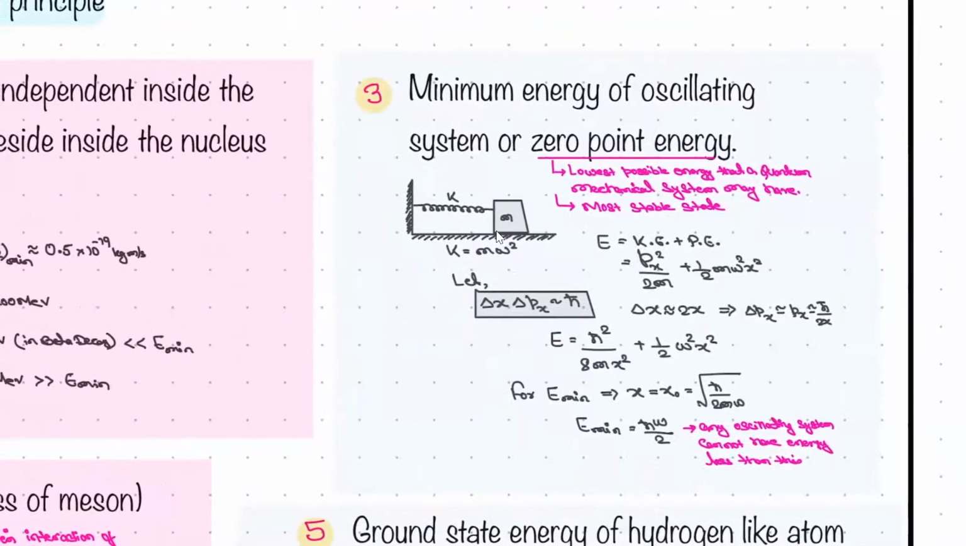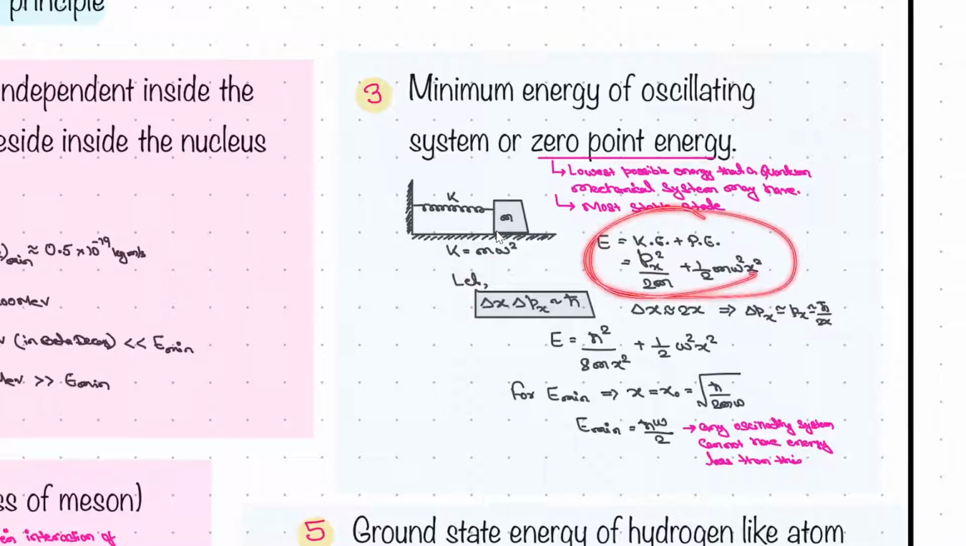The third one is the minimum energy of an oscillating system, or zero point energy. See, the oscillating system we're talking about here is quantum mechanical in nature, not mechanical or classical. It is quantum mechanical. For example, if you have a solid, right? So the atom is here. This atom basically oscillates about its mean position, right? This is what happens. So we know that k equals m omega square.